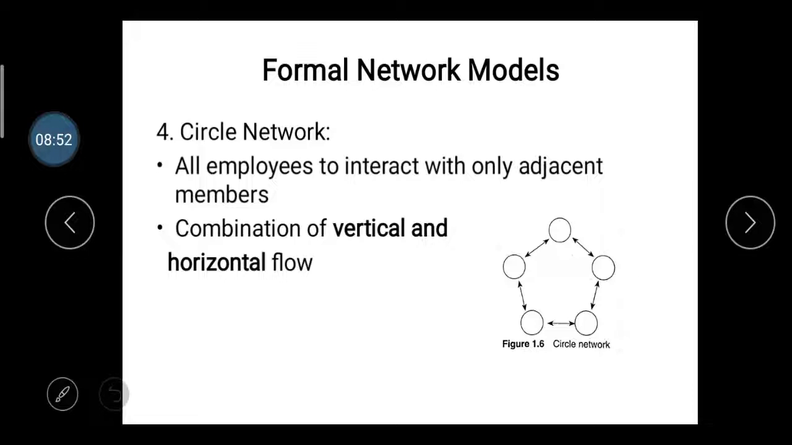In this circle network, one benefit is that if any problem is detected, any department or any business that has faced some problem can communicate with another department, so they can easily solve their problems. So it's one type of circle network.